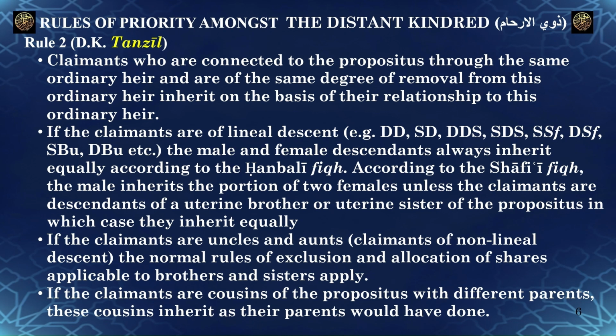If the claimants are uncles and aunts, that is, claimants of non-lineal descent, the normal rules of exclusion and allocation of shares applicable to brothers and sisters apply. If the claimants are cousins of the propositus with different parents, these cousins inherit as their parents would have done.